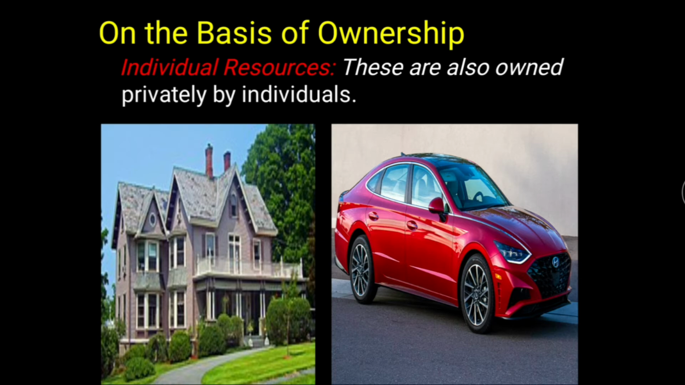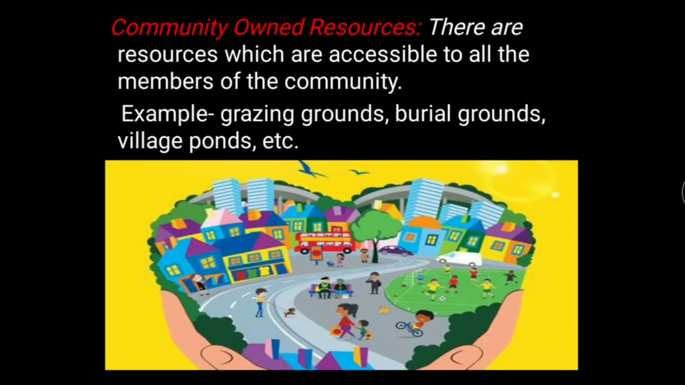That means an individual resource can satisfy the need of a human being but not of any community. For example, your house is your house. Your house serves the purpose to protect you from all the variety of seasons, but it will serve only you and not the whole community. No other person can use your house for any kind of purpose, right? So those kinds of resources are known as individual resources, where it is possessed by a single individual or privately by a group of individuals. Next is community owned resources.